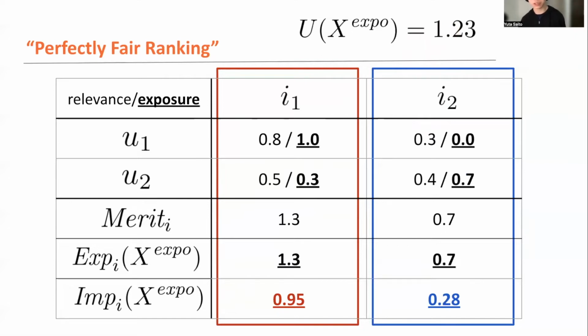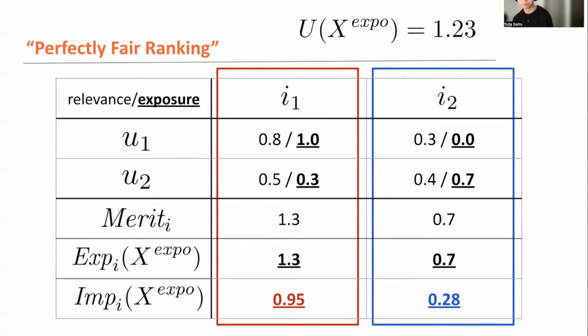This is, of course, a little bit lower than the max ranking because we have an additional constraint. But the point of this exposure fairness framework is that under this perfectly fair ranking, the second item actually gets some impact, right? 0.28 number of clicks. So this is the introduction of the exposure fairness framework and how it works in the toy example.